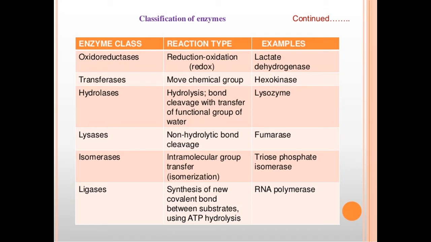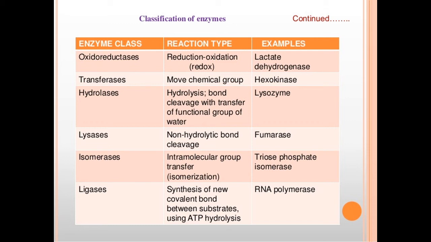So there is a transfer of an amino group from glutamic acid to oxaloacetic acid, which ultimately gives rise to alpha ketoglutaric acid plus aspartic acid. So these are transferases. And one more example is hexokinase, which transfers a phosphate group from ATP to another molecule.